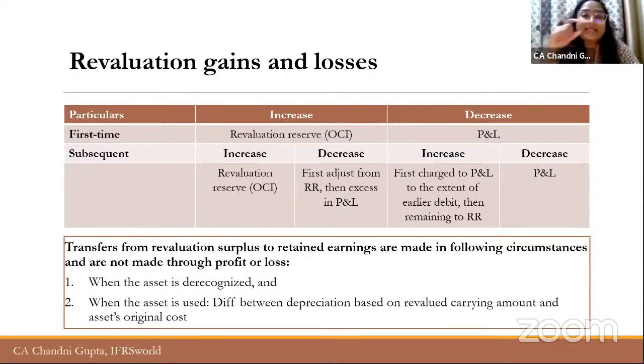Because the value has now been increased. So that excess, the incremental depreciation, can be transferred from revaluation surplus to RE by the company. This is an option, not mandatory, but the company can transfer an amount equivalent to the excess depreciation charged due to revaluation from the revaluation surplus to the retained earnings. The important point to note here is that the transfer from revaluation surplus is never made through profit and loss, but will always be routed directly to retained earnings.